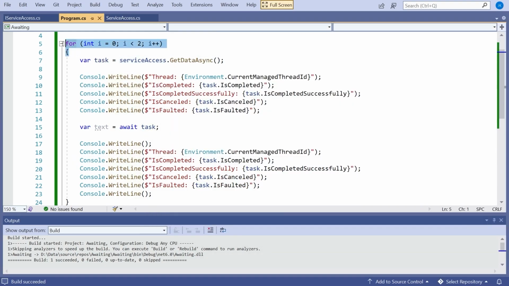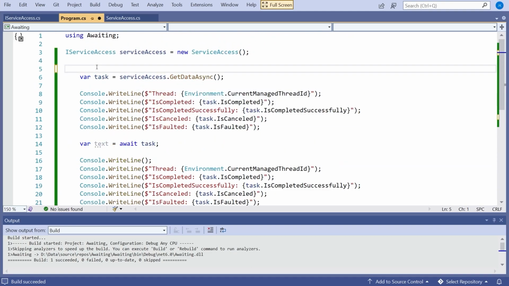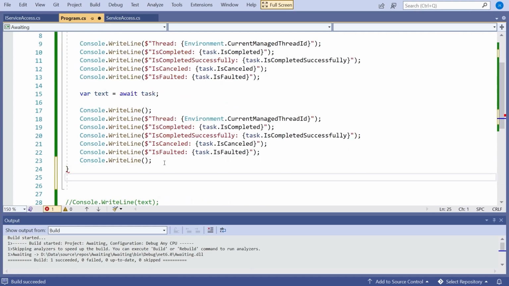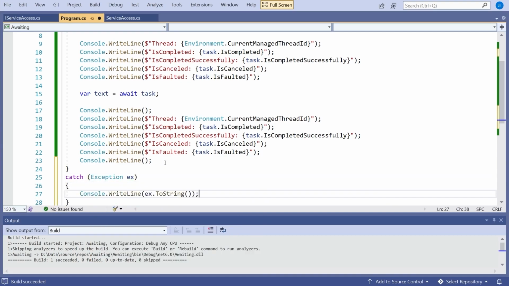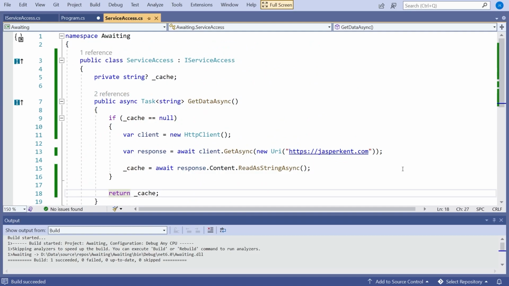So let's get rid of that for loop again. And let's introduce some exception handling. So I'm going to put a try block around there. And then on the end of that, we'll catch an exception. And we'll just print out the exception message. And then what I'll do is in my service access, let's just change this so we're trying to access a non-existent website. So just throw some garbage on the end of that.